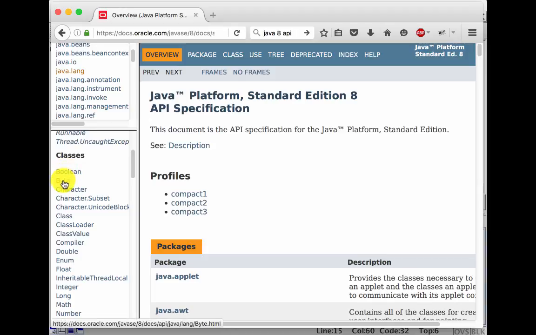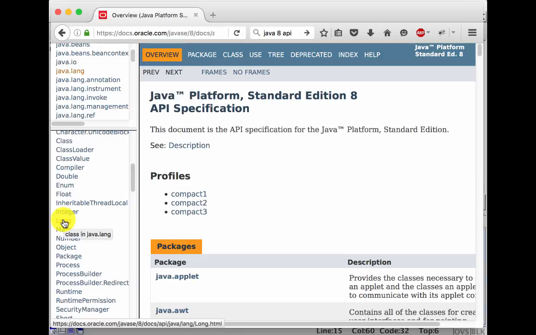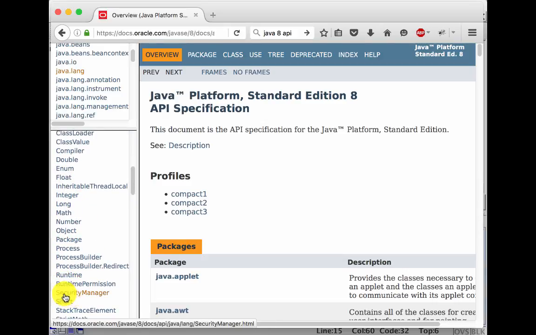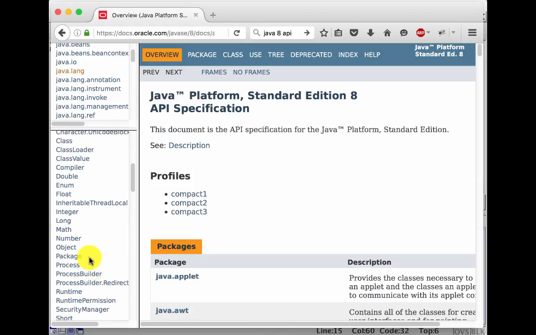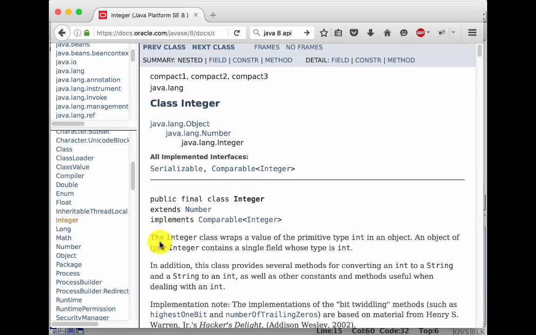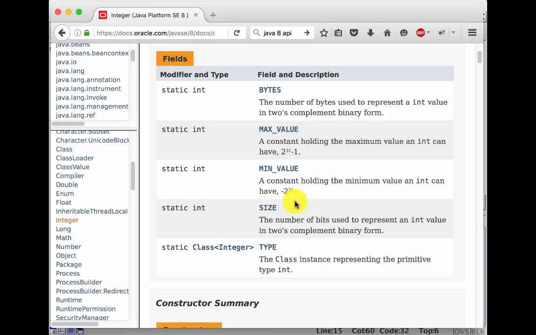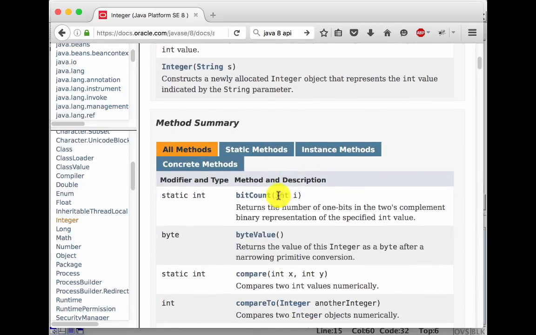But look, Boolean, Byte, Character, Double, Long, Integer, Float. All of these, even Short, have their own wrapper class. So let's click on Integer and see it. Class Integer. The Integer class wraps a value of the primitive type int in an object. An object of type Integer contains a single field whose type is int. There are a couple of methods you can play with, like figuring out the biggest and smallest value.